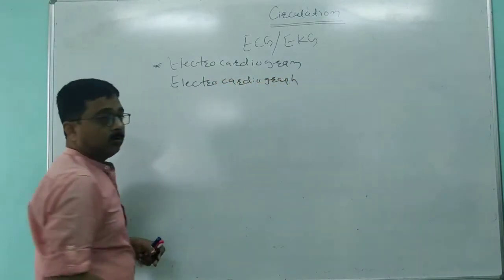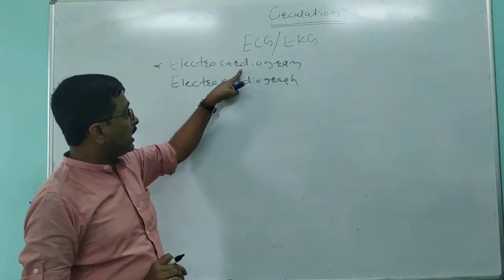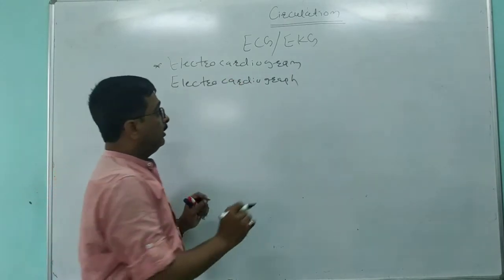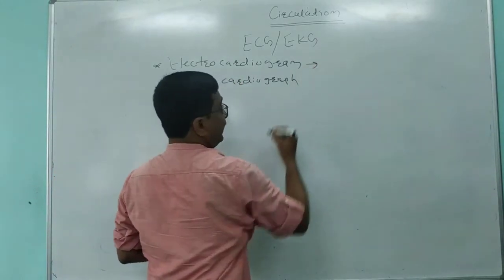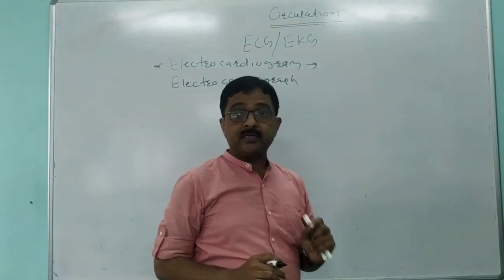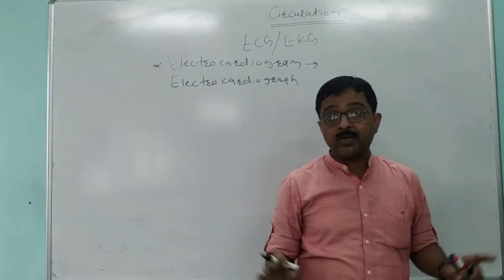Now, first of all, we are going to discuss the difference between electrocardiogram and electrocardiograph. The electrocardiogram is a graphical representation of electrical activities taking place in the wall of the heart.